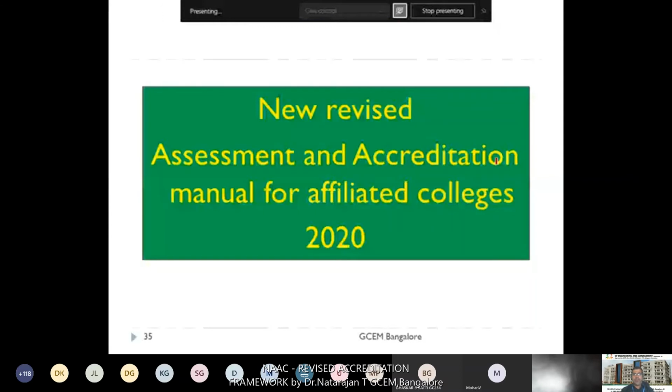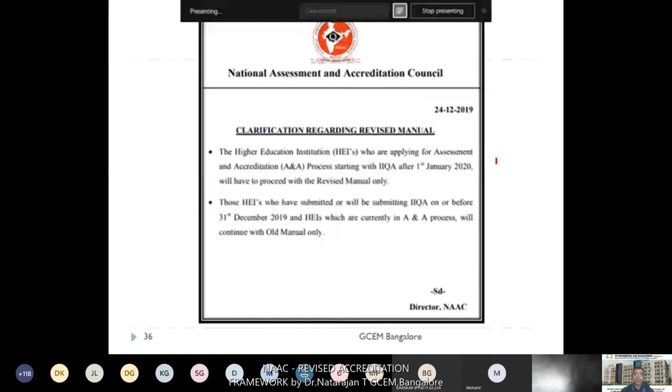So SSR, I already mentioned the new revised framework was released from July 2017 onwards. At that time they released a kind of manual for all colleges. Again, in January 2020, they revised the manual for SSR. So this is the circular given by the NAAC regarding the new manual released in January 2020.